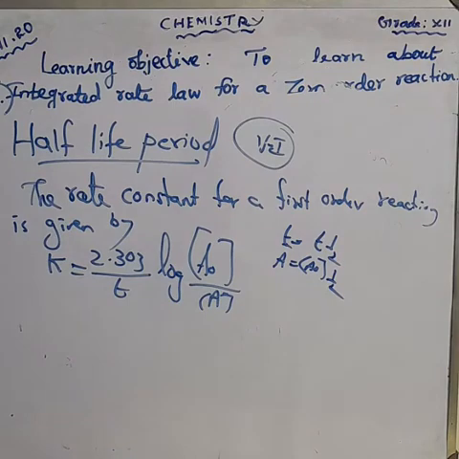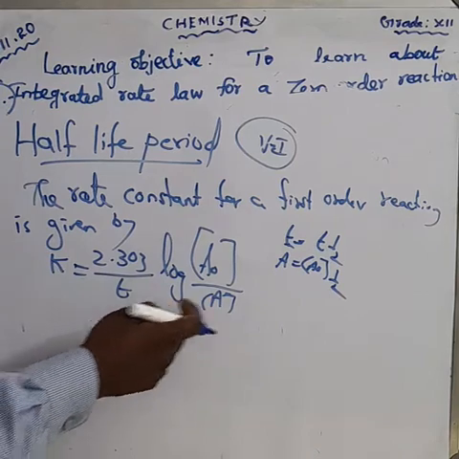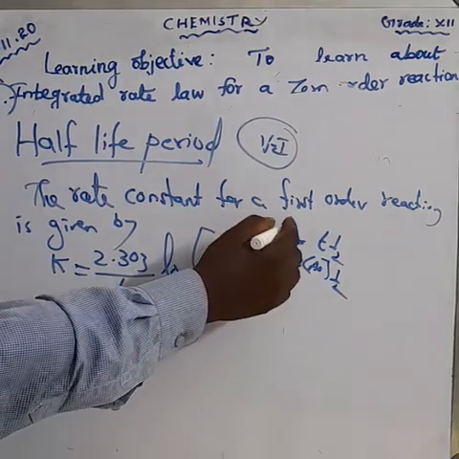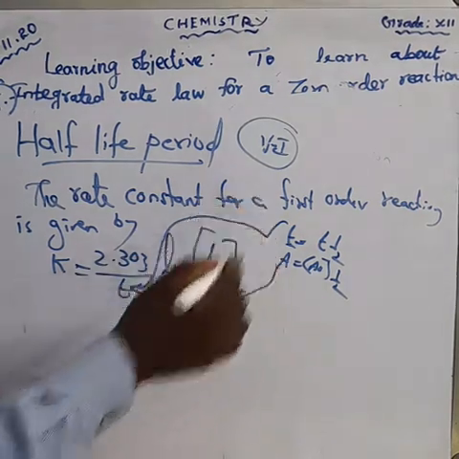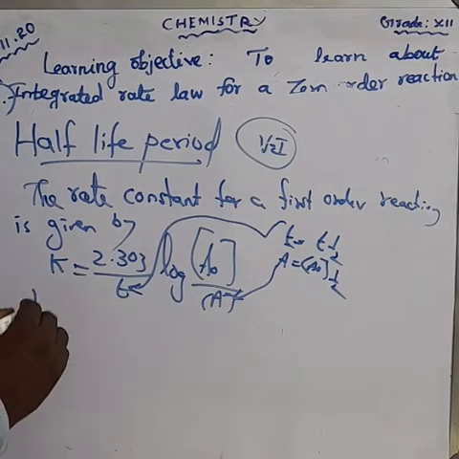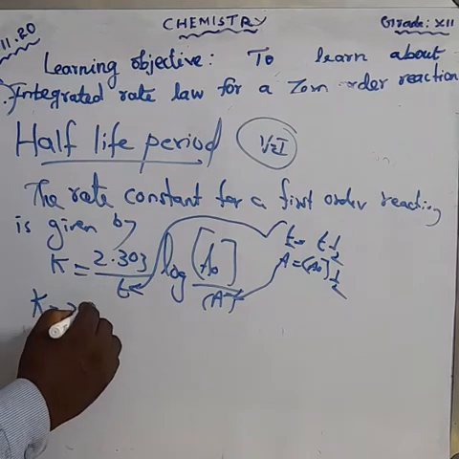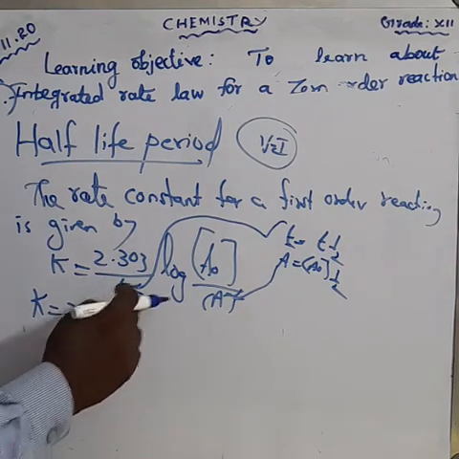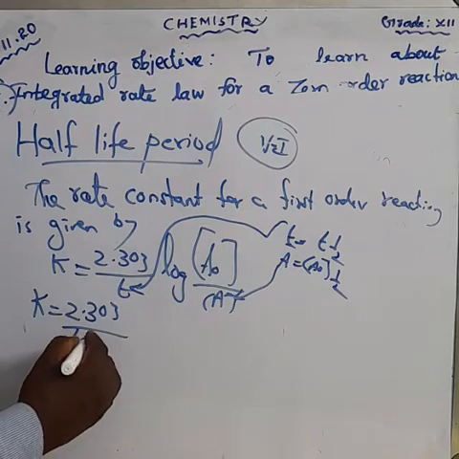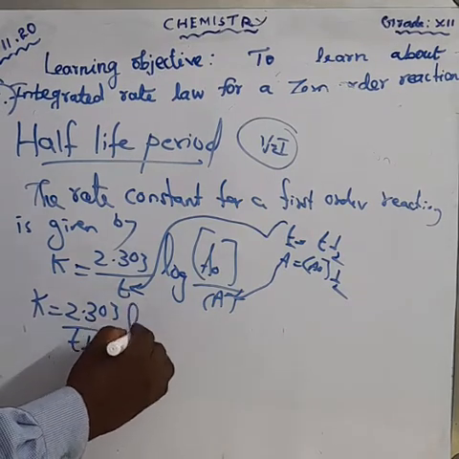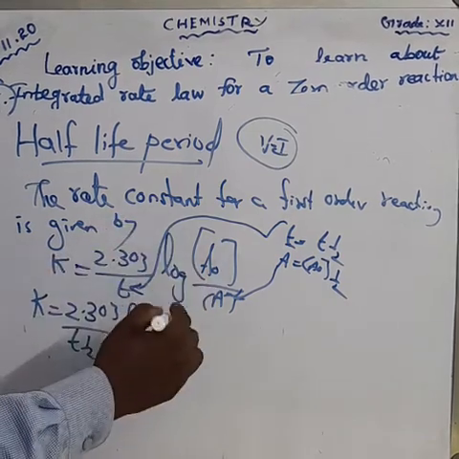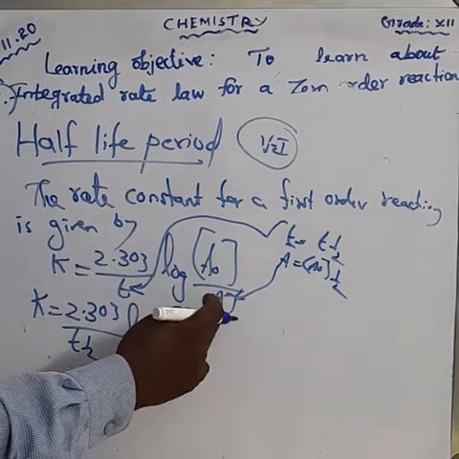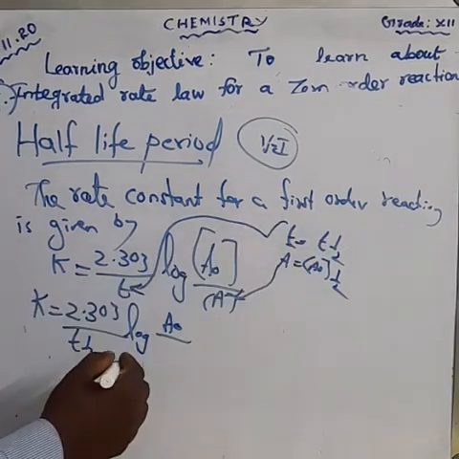We can substitute these values: T substituted here, and A substituted here. So K is equal to 2.303 by T half log A naught divided by A naught by 2.